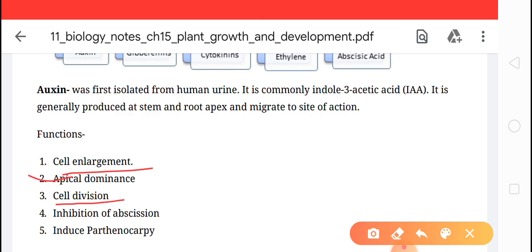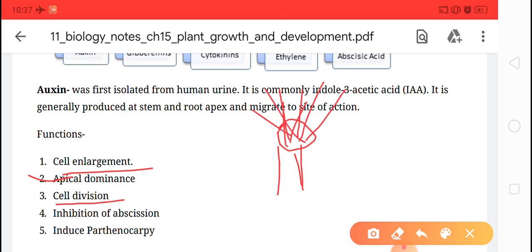Next is apical dominance. Auxin plays a very important role in apical dominance. Apical dominance means, suppose this is a plant. On the top region of the plant, apical growth or apical dominance takes place. The growth takes place here due to auxin, and this is called apical dominance, or apical growth.